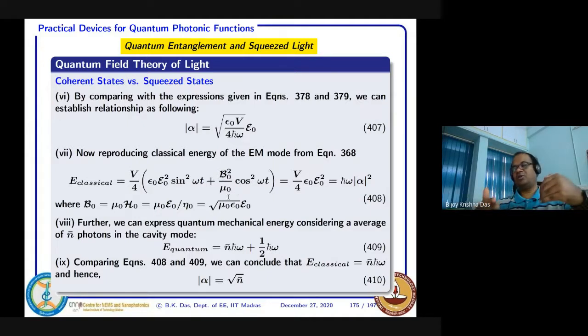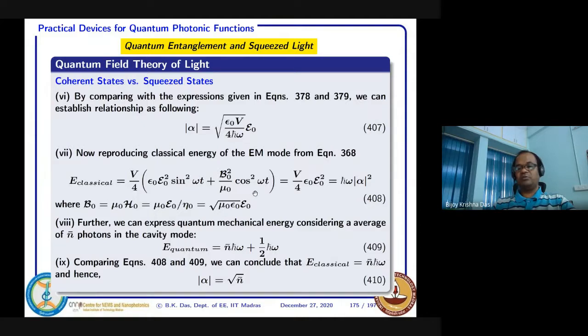We started with a standing wave of a mode, and this is the expression. Now we know the electric field amplitude and magnetic field amplitude are related. If the cavity is just free space, with no material, then we can approximately consider, this is just for understanding purpose, it need not be free space, it can be a material medium. So B naught equals mu naught H, and then you convert this B naught with eta naught. Eta is the intrinsic impedance, which we understand from electromagnetic theory.